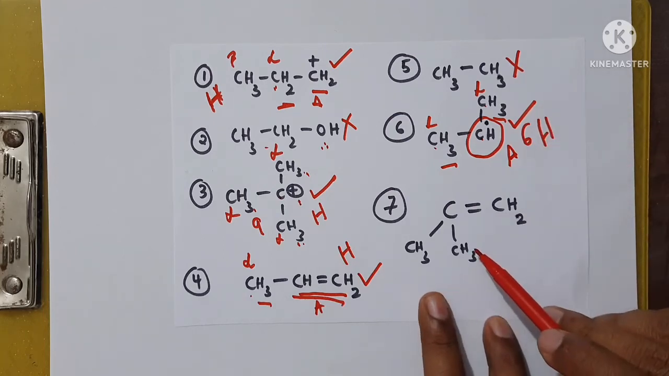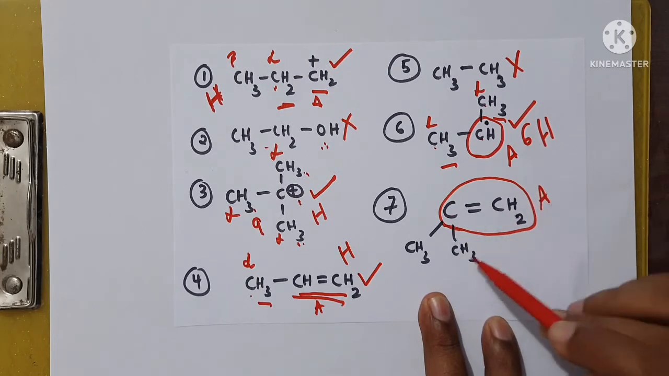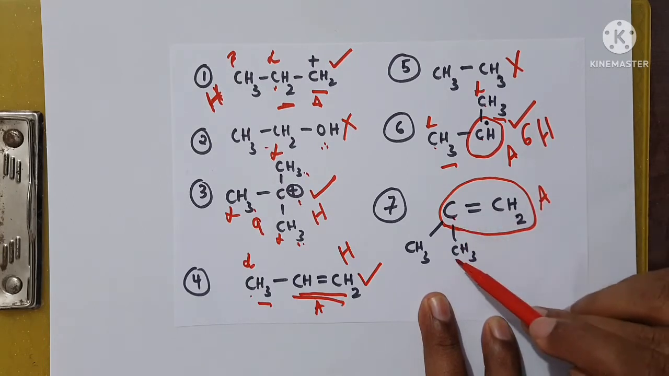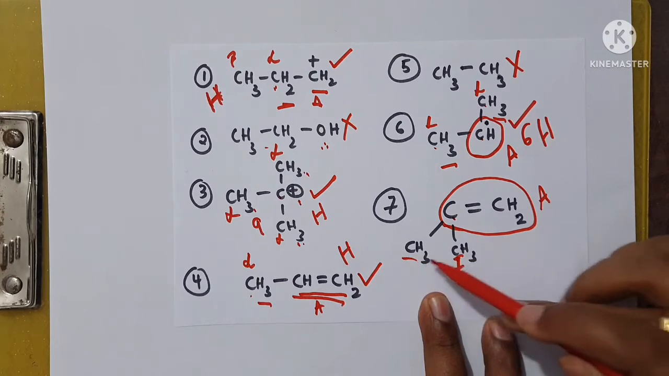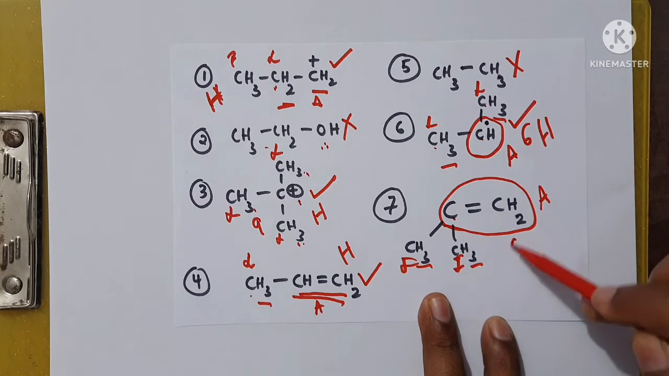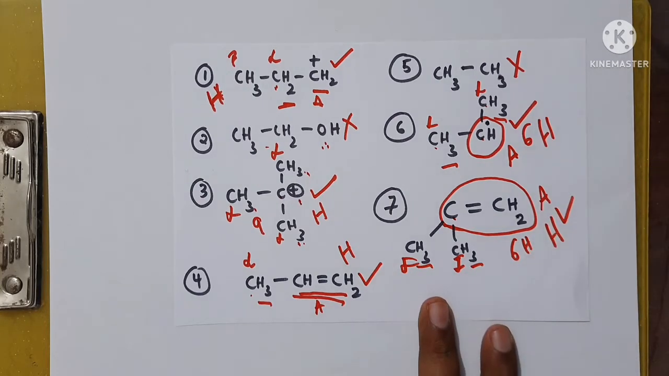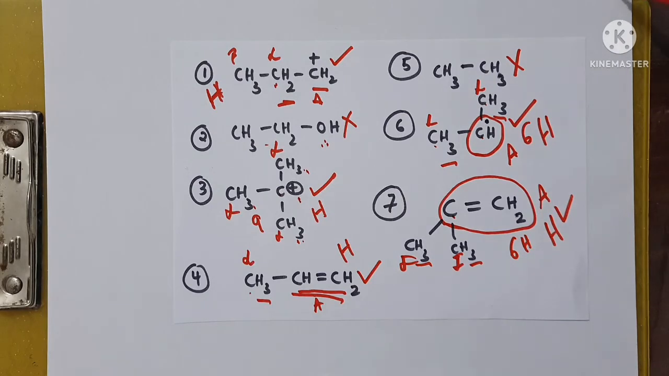You see the next one, this whole part is an active site, and you can see that there is a carbon attached to it, and this carbon is known as alpha carbon. There are 6 alpha hydrogen atoms. Therefore, it also shows hyperconjugation. I hope you have understood how to find whether a compound contains hyperconjugation or not. You can easily find it out, children.